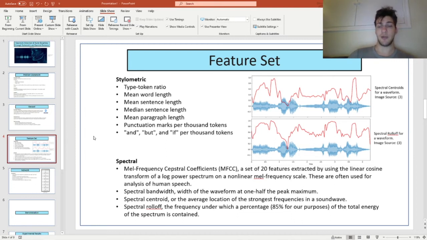They've been written about in a number of publications. I use things like spectral bandwidth, spectral centroids, and roll-off, all of which encode different aspects of the waveform. And I use the average of these across a 15-second sample to give me a measurement of different characteristics of each waveform.